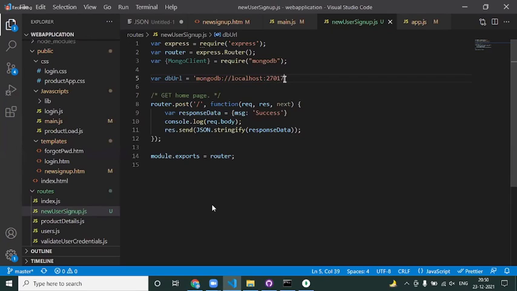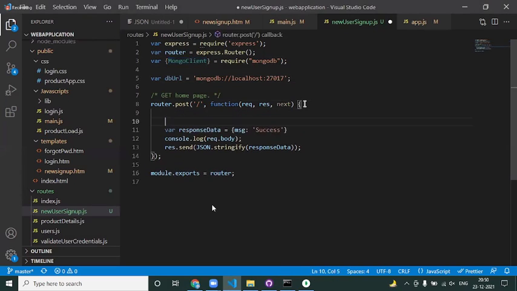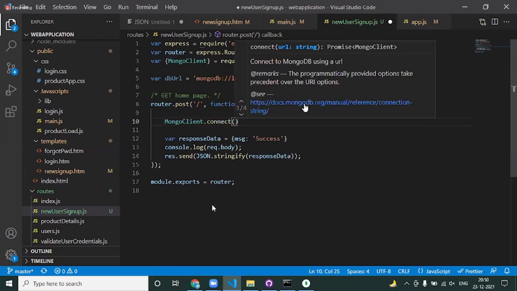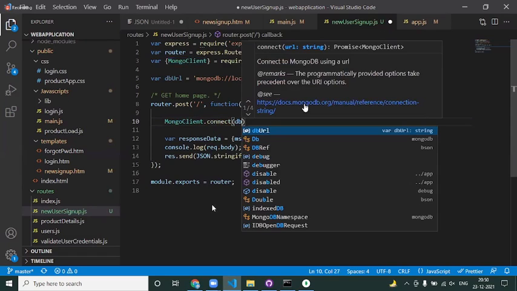Sir, that Mongo client is an object. Mongo client is an object by default available under the MongoDB package module. Okay. So the next thing is I have the DB URL. And what is my next thing? I need to use this Mongo client to connect to the database here. Mongo client dot connect with the DB URL.